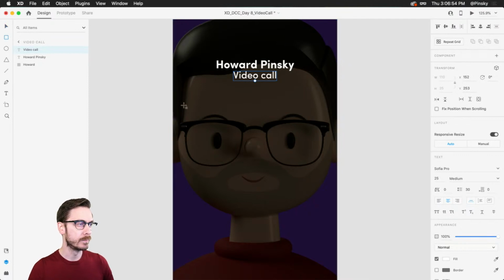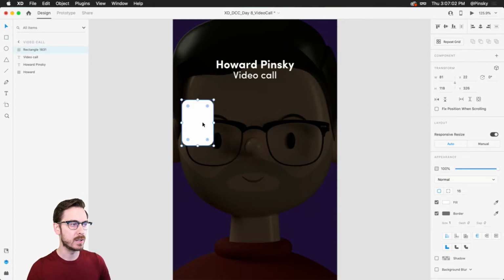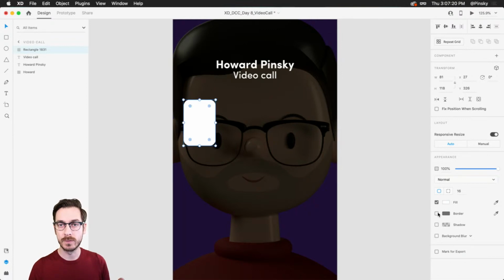So with the rectangle, I'm gonna draw one of these users out. I'm gonna round out the corners a little bit to give it a bit of style. 16 pixels looks pretty good. Now, for this particular design, we're gonna be eventually resizing these users to put them in bubbles, right? So, keeping them inside of a repeat grid is not going to work, but we can use a repeat grid to help us create additional users very quickly.